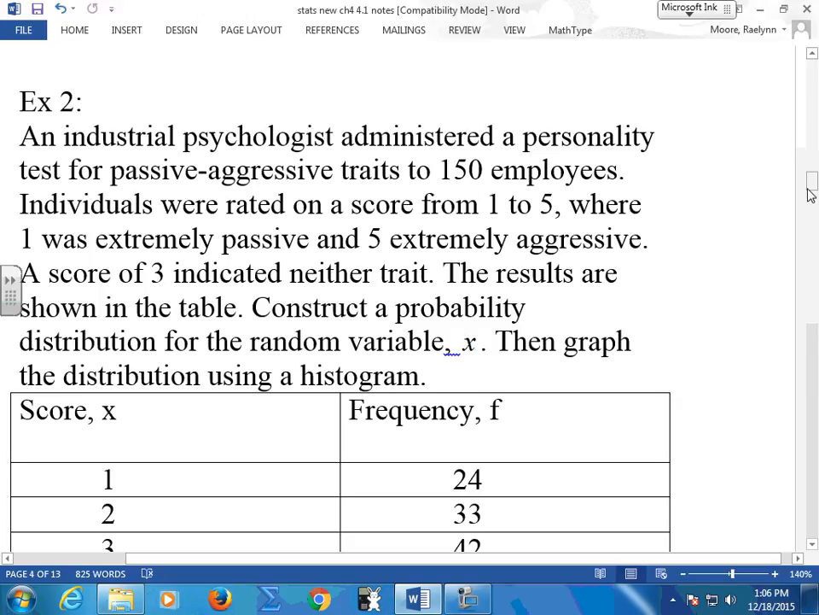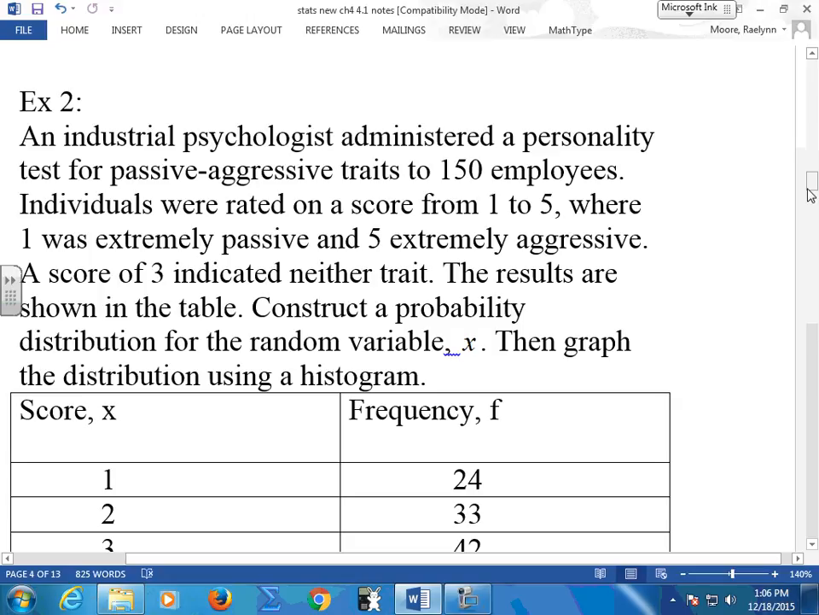We'll just hit this and verify these and then stop there. We'll take a look at passive-aggressive traits for 150 people. They were rated from 1 to 5. So if they're rating themselves from 1 to 5, where 1 was extremely passive and 5 was extremely aggressive, you cannot put a score of 1.2 in there. You could give me a 1, a 2, a 3, a 4, or a 5.